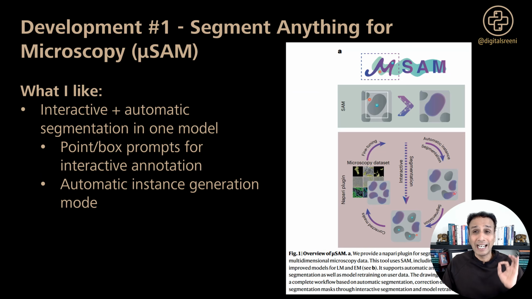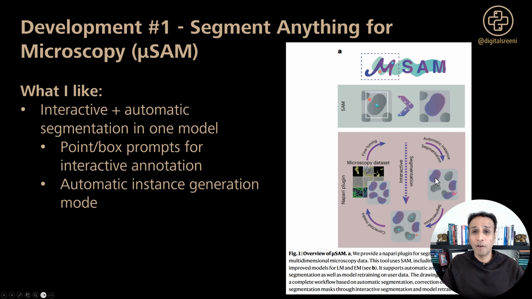And here's what I really like about micro-SAM. It combines both interactive and automatic segmentation in one model. You can click a point or draw a box and it segments that object immediately. And of course, we probably are familiar with the original SAM. But in this case, you can do this manually, or you can switch to automatic mode and it finds all instances.